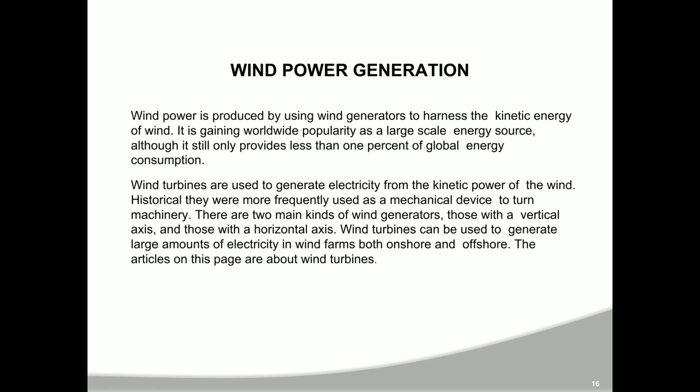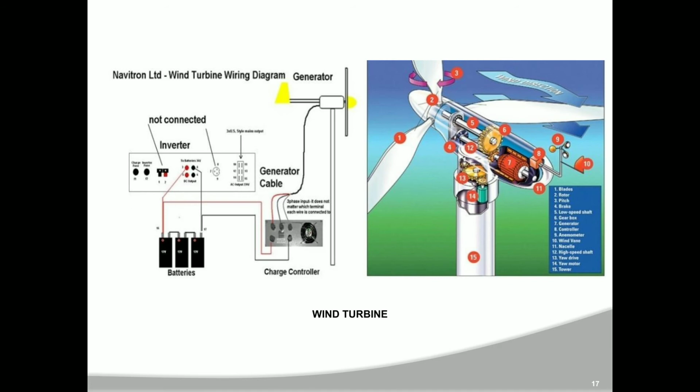There are two main kinds of wind generators, those with a vertical axis and those with a horizontal axis. Wind turbines can be used to generate large amounts of electricity in wind farms both onshore and offshore. The articles on this page are about wind turbines. Wind turbine.